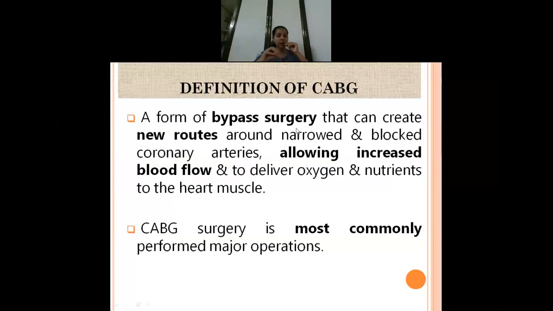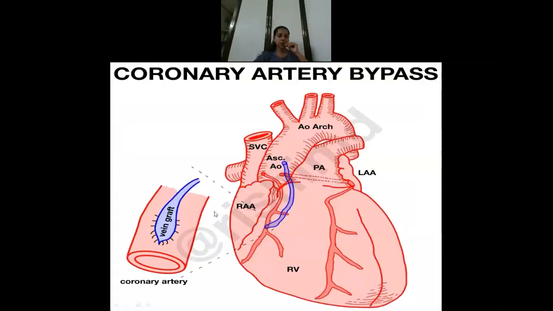Already I told, because you're taking veins and artery from some other sites of your own body, where there is narrowing or blockage in the coronary artery. Earlier the CABG surgery was very rare, but nowadays CABG surgeries are the most common type of major surgeries. So here also you can see they have taken the vein and they have created a new bypass. Okay.